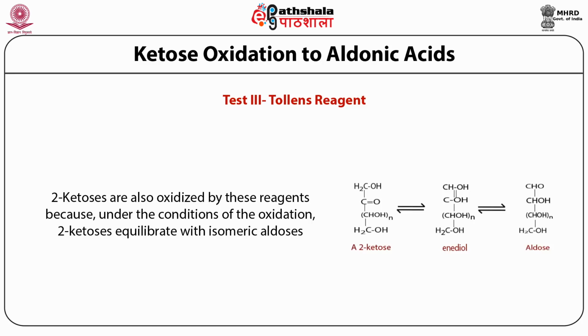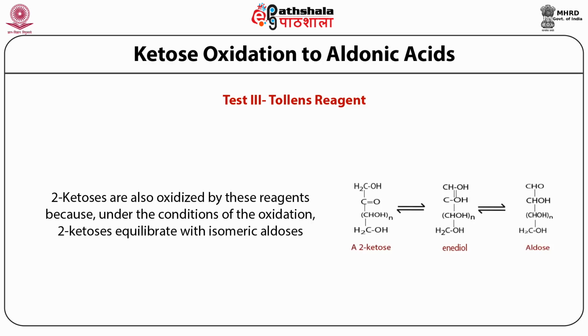That's the question we asked just now. So the answer basically lies in the fact that fructose is able to react with these reagents because these reagents are basic solutions. And what happens is fructose under these basic conditions is readily isomerized to a mixture of aldoses.